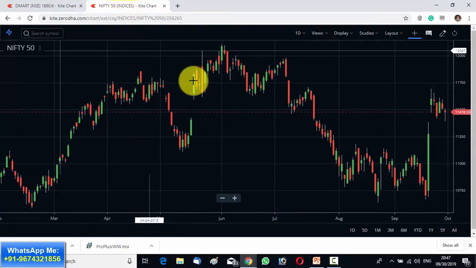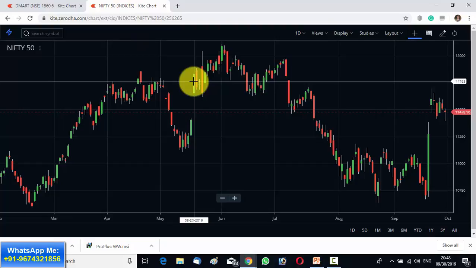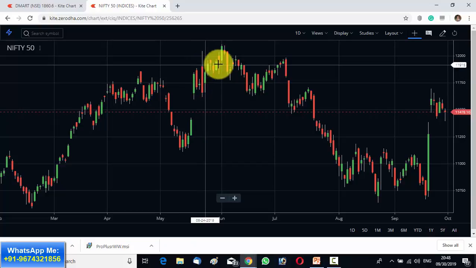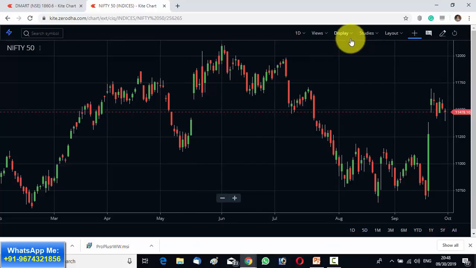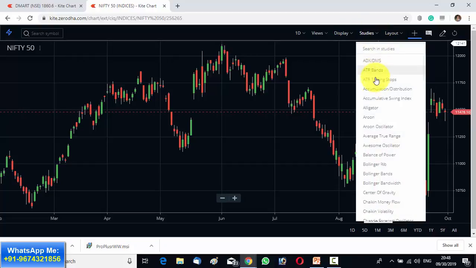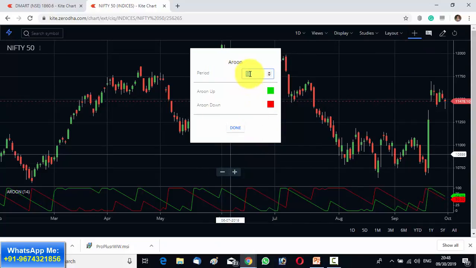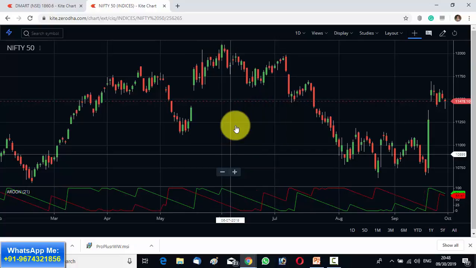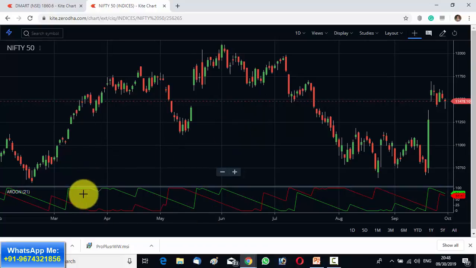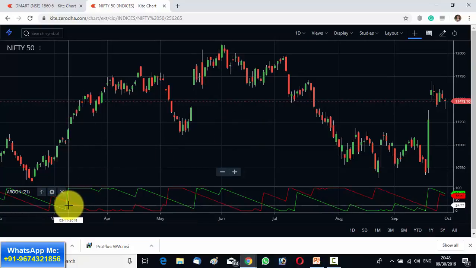Now let us check the Aroon indicator on another stock. I will prefer Nifty here. We will take the index and we will check how you can trade the Aroon indicator using some other indicators or using some other settings. So from the studies, I am going to attach the Aroon indicator, and instead of the default 14 period, let me make it 21 period. Click on done. So you can see now the trend is much more clear because we have made a higher setting.